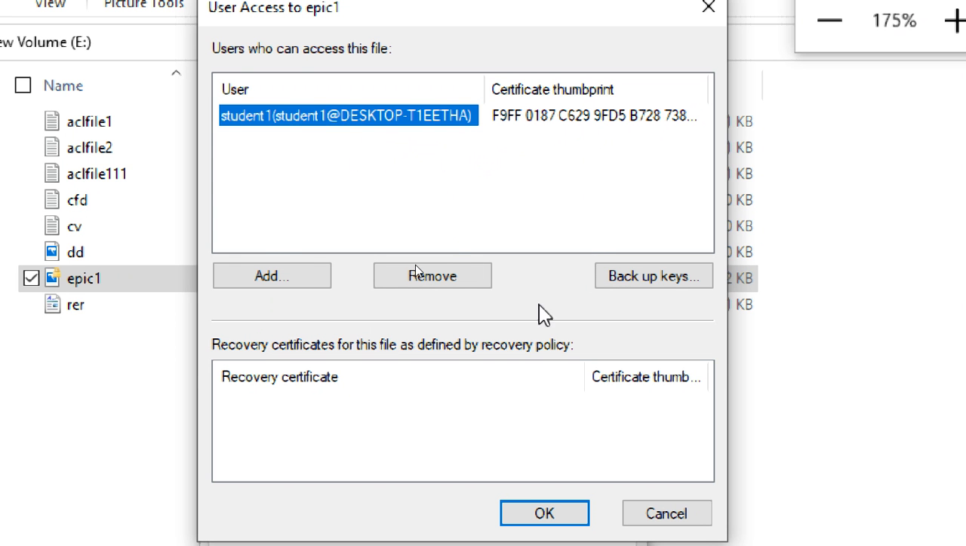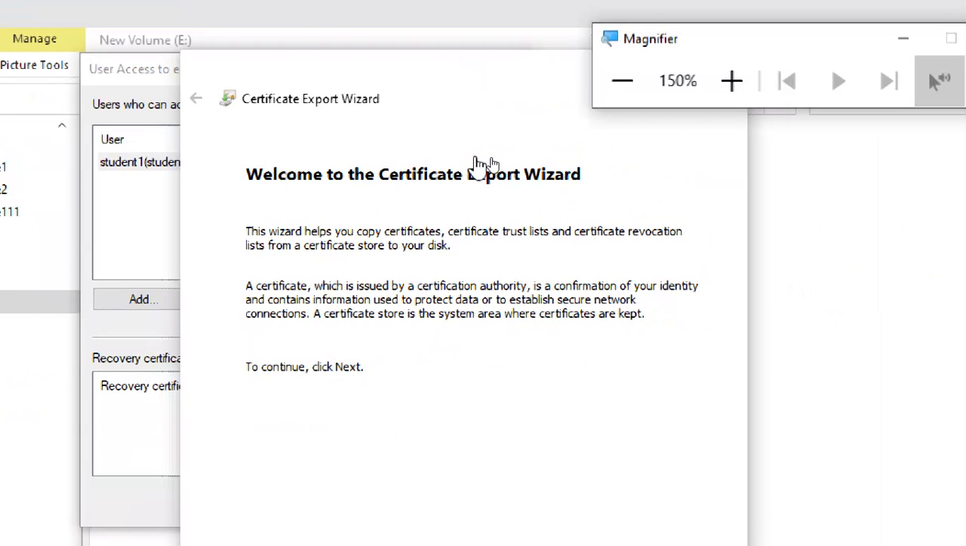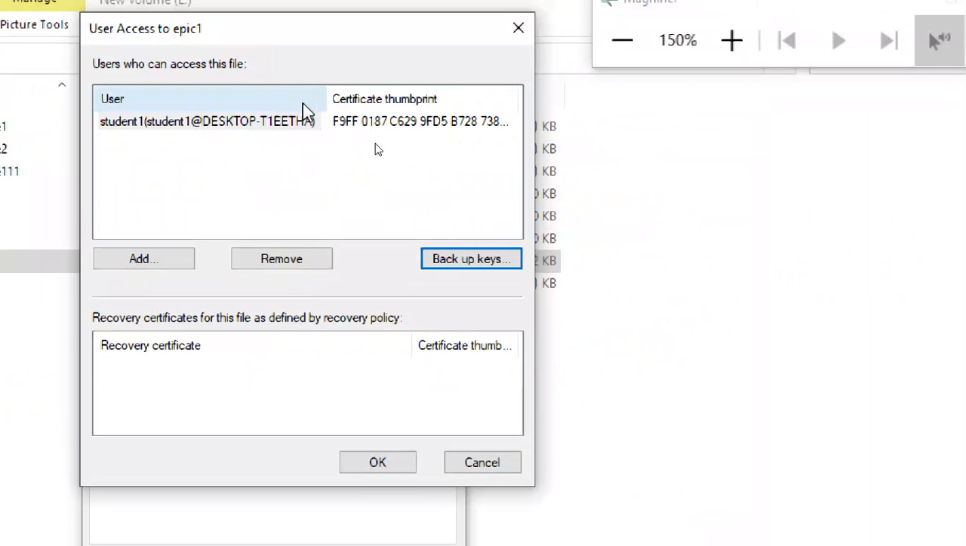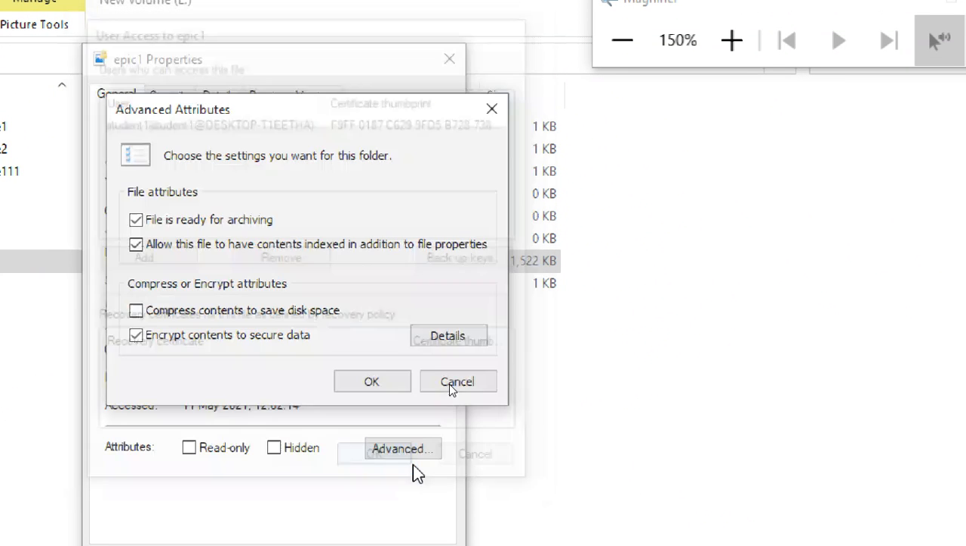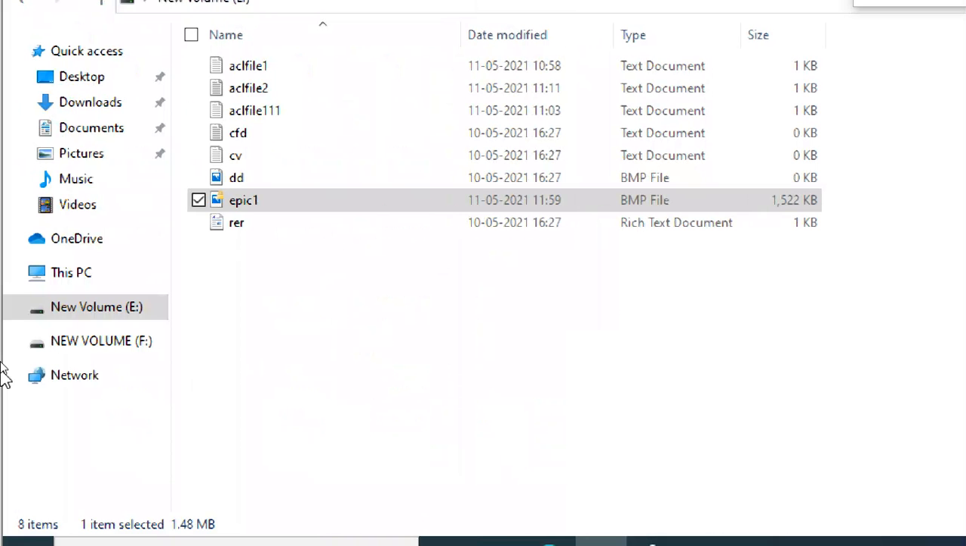So see this key, the thumbprint. If you want to add a user to access this file, you can add a user directly, or you can remove the existing one. Next, backup keys. Click on backup keys. The wizard will start automatically. See, the wizard has started. Already I have done it, so I'm not doing this one. So click OK. This is one way.